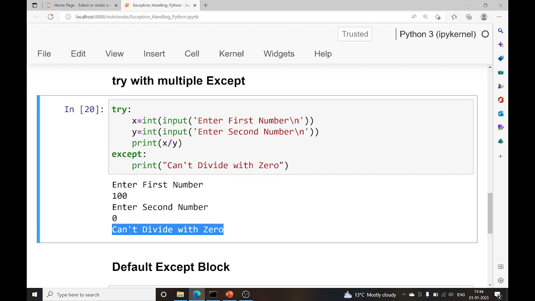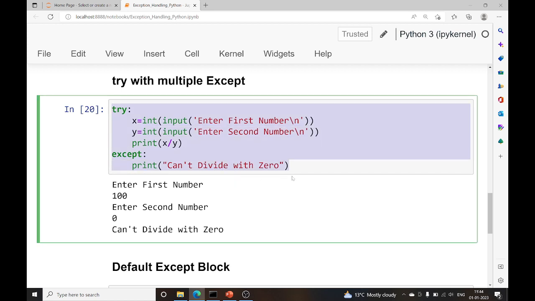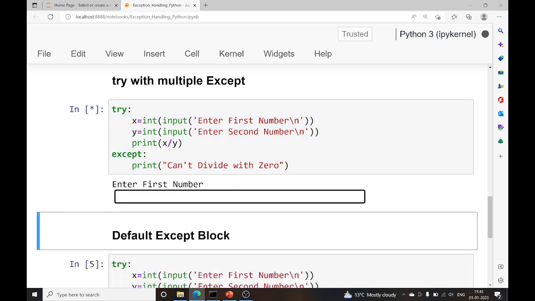So this is something which we call the default except. We are not defining the error type, because there can be scenarios where I know what type of runtime error can be raised, but there can be scenarios where I do not know, as there can be multiple situations and multiple possibilities of runtime error. In that scenario it's better to use the default except block. Let me put in some other condition where this will raise the value error.